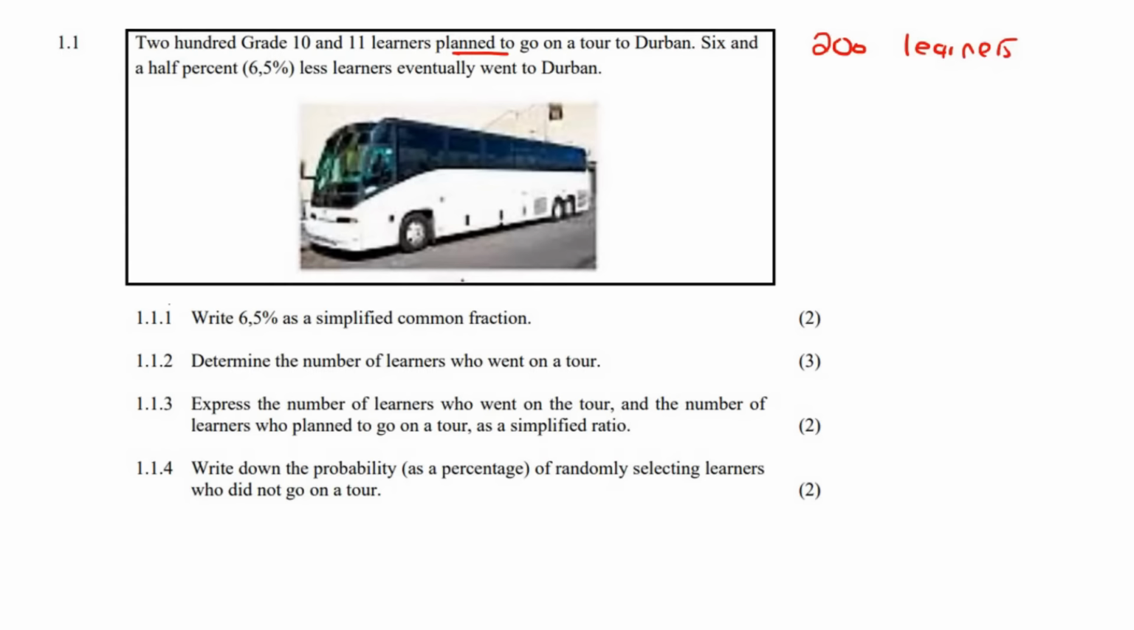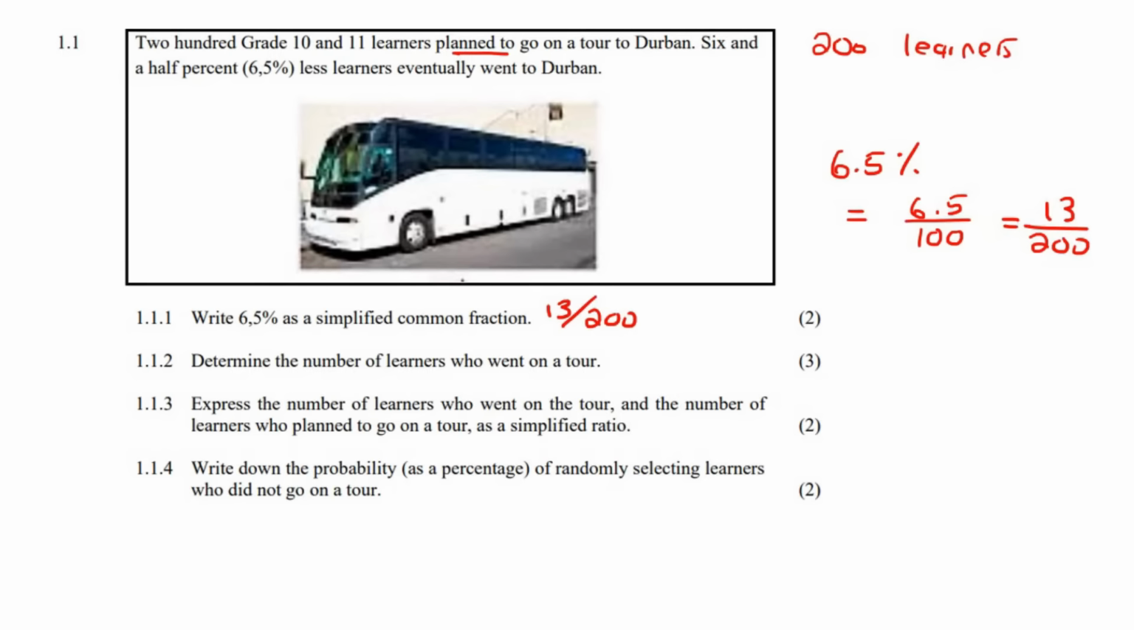Okay, so the first question says, write 6.5% as a simplified common fraction. The first thing we need to know is that 6.5% is the same as 6.5 out of 100. Now, because it's only 2 marks, you could literally type this on your calculator and it will simplify it for you. You would end up with 13 over 200. So there is your answer, 13 over 200.